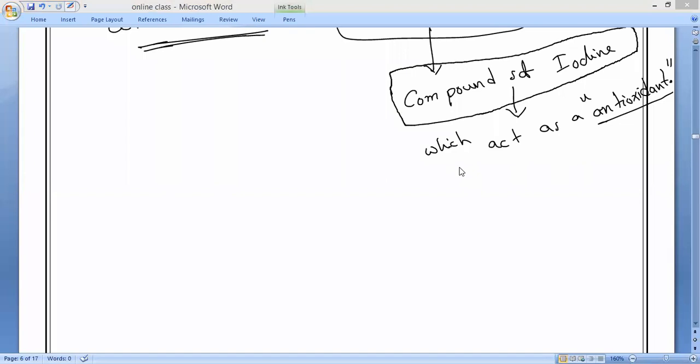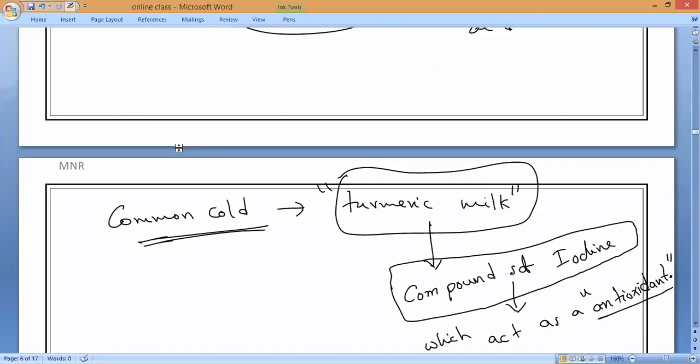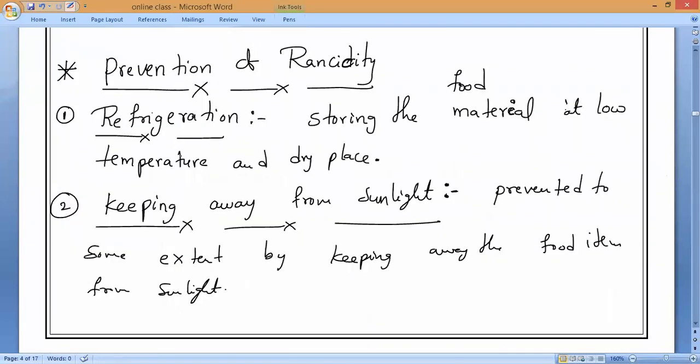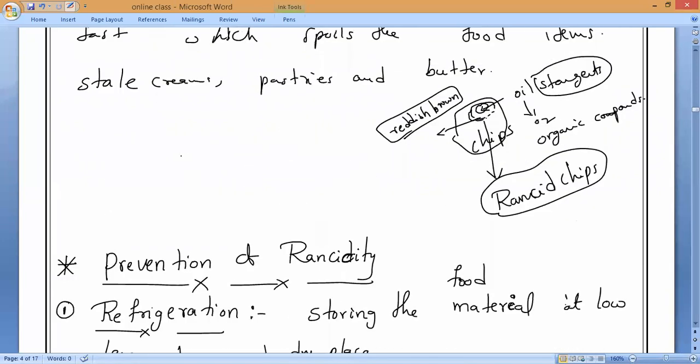So this is all about what rancidity is and what the prevention methods of rancidity are. So this is all about this chapter. Meanwhile, next class, tomorrow when we are discussing the exercise and all, I will teach you oxidation introduction once again. Okay, don't worry. So this is all about this chapter, guys. These are the 6 preventive methods of rancidity, and I gave you 5 preventive methods of corrosion. Is it yes, guys? Please respond.